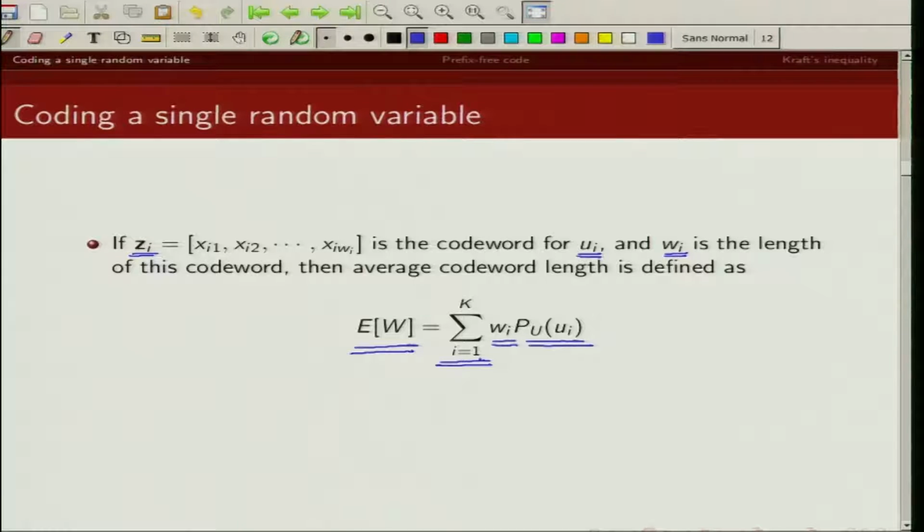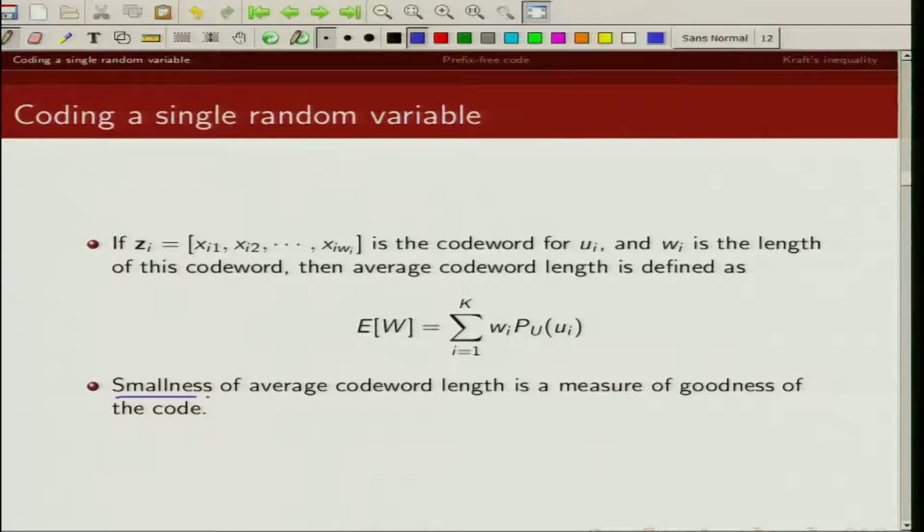Now when I am doing block to variable length coding, I want this average code word length to be low. We will subsequently see what's the minimum number of bits required to reproduce the source losslessly.